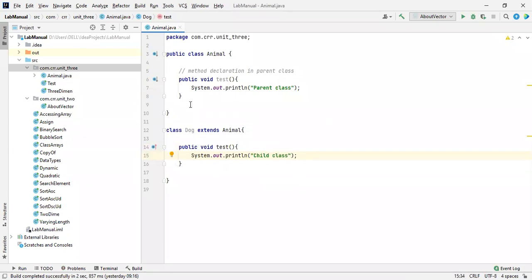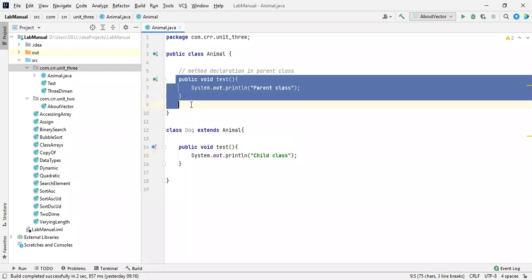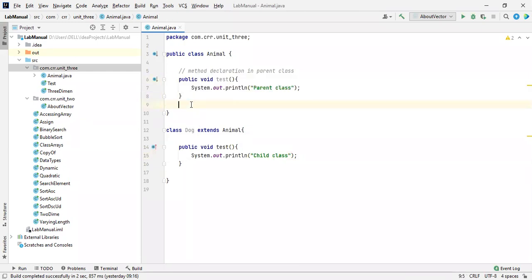So now the same method has been declared. At the time of overriding, see here, the overriding concept has occurred because it overrides a method in Animal. So it is going to override this method.